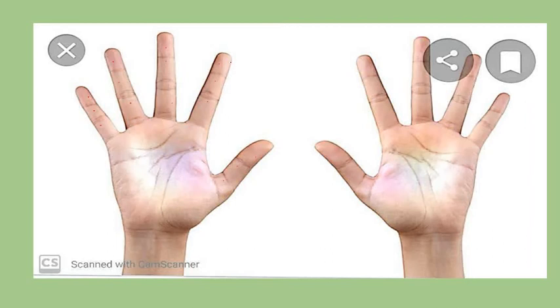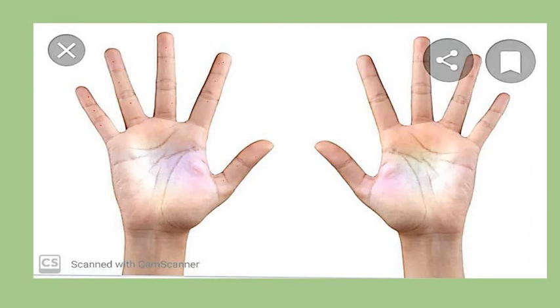Look, let me explain. I want to solve this sum: 5 plus 4. Now here I don't have any objects. I don't want to draw any figure and I want to count. How can I count? Let's see. 5 plus 4.